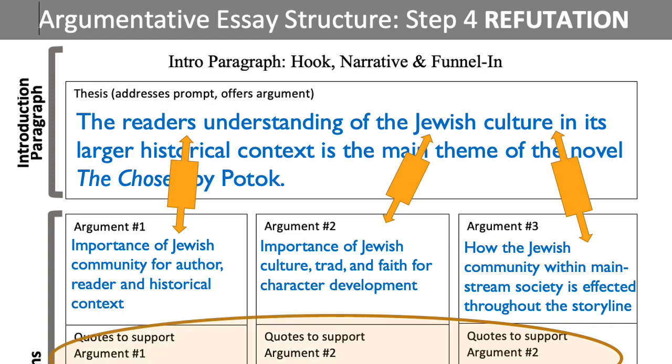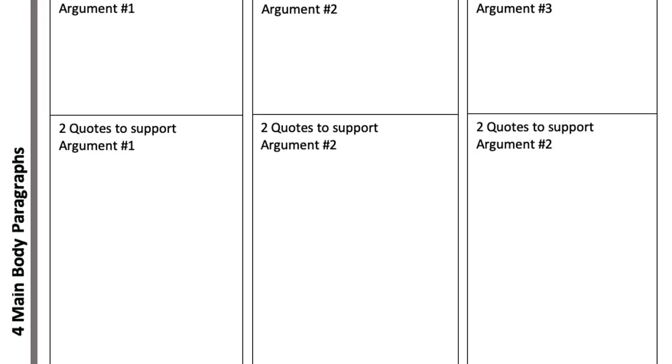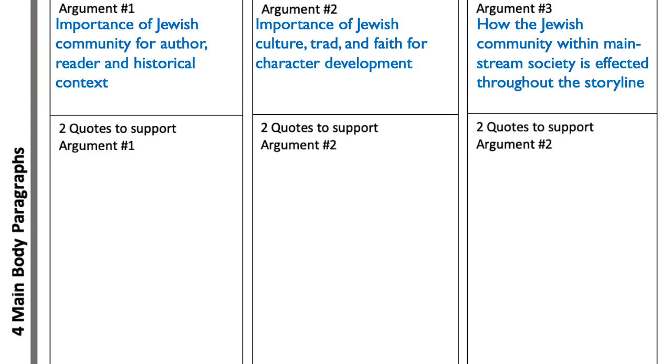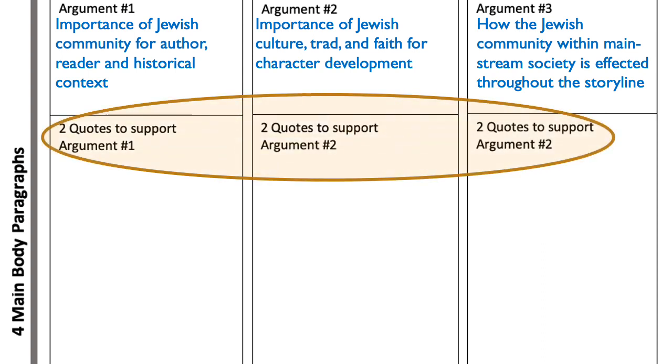Next, we're going to look at quotes. So this is the main part of your essay. This is your 3 main body paragraphs. For each of your arguments, you need to find 2 quotes in the novel that support that particular argument. So for argument number 1, or body paragraph number 1, importance of Jewish community for the author, the reader, and the historical context, I'm going to go and find 2 quotes that support that particular argument.